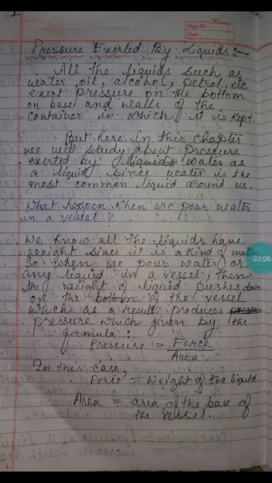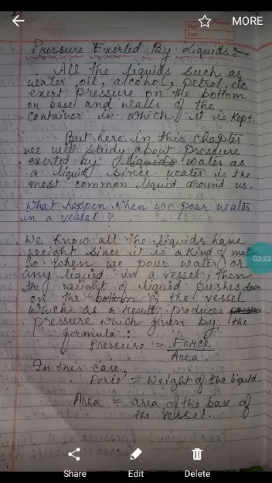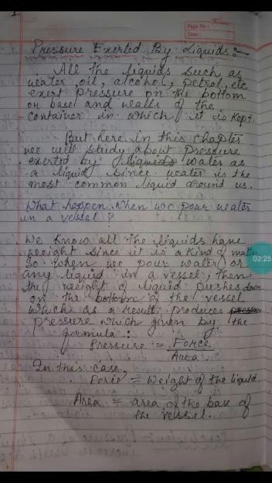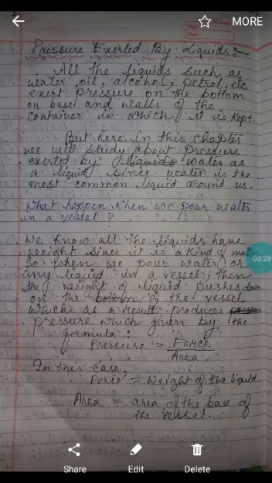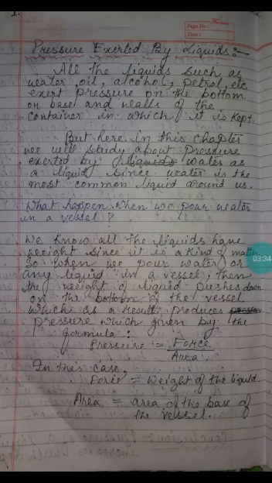So it exerts some amount of force at the bottom. Bottom means base. That base has some surface area, right? We know when force is exerted on some area, pressure is created. So as a result it produces pressure, which is given by the formula pressure equals force divided by area. But in the case of liquid, force is equal to the weight of the liquid. Since the weight is creating the pressure, force is equal to the weight of the liquid, and area is equal to the area of the base of the vessel.